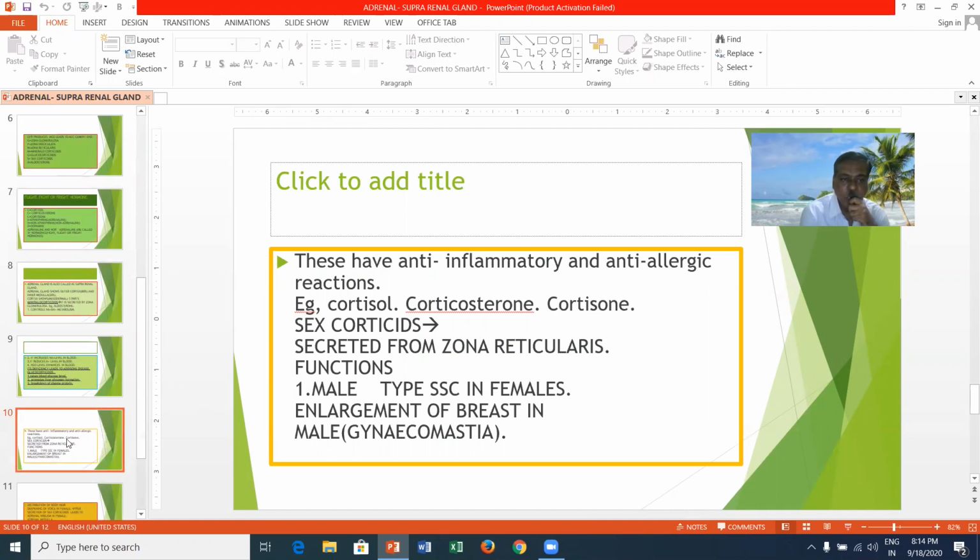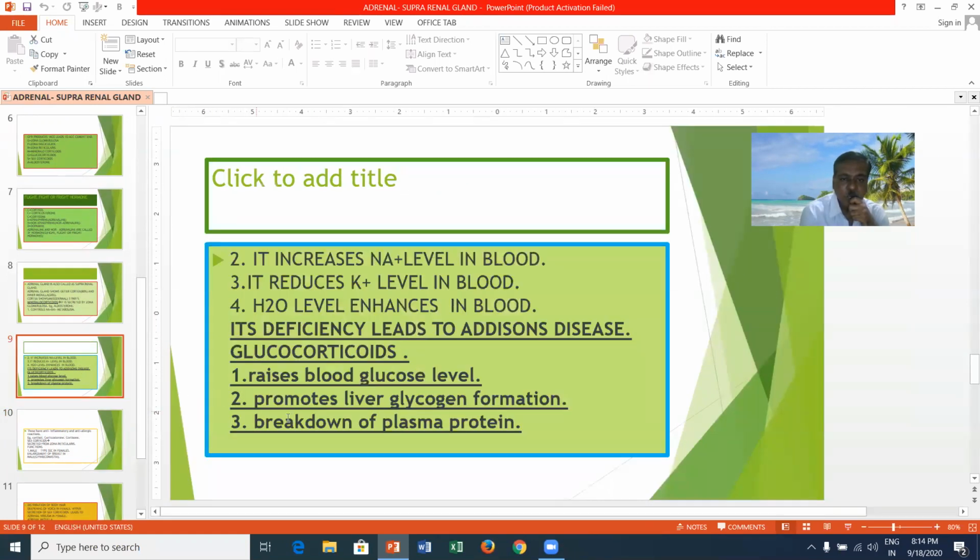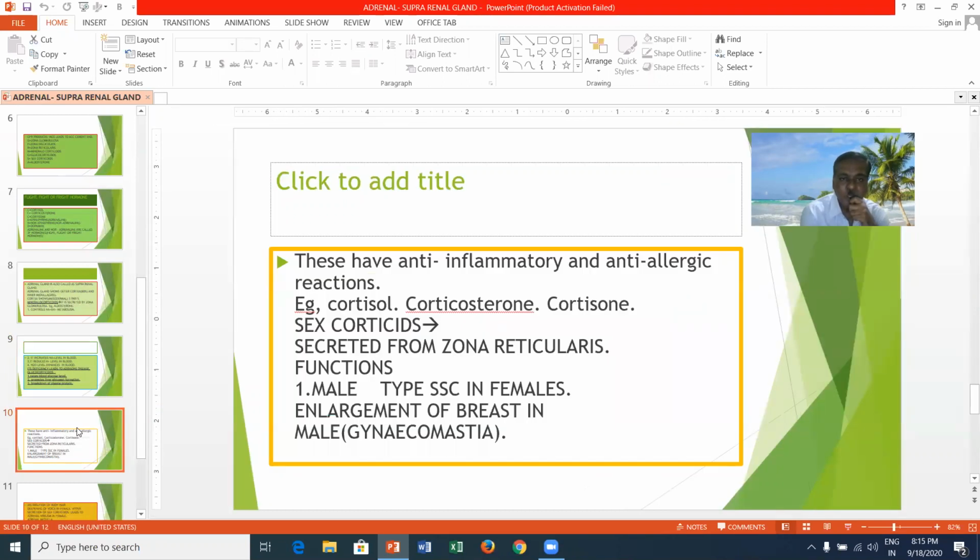These have anti-inflammatory and anti-allergic functions. The important hormone released by the glucocorticoids is cortisol. Other hormones are corticosterone and cortisone.